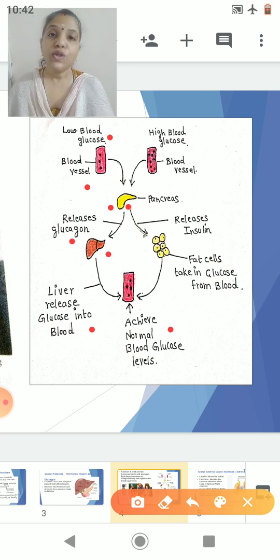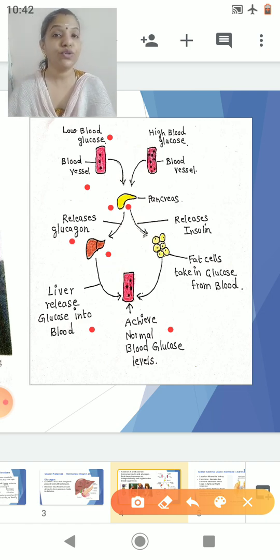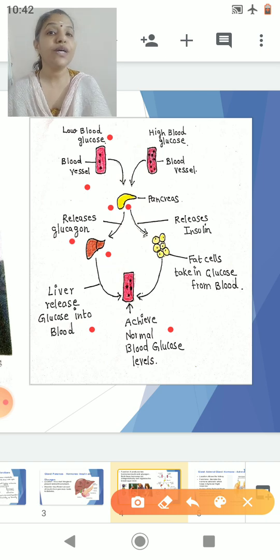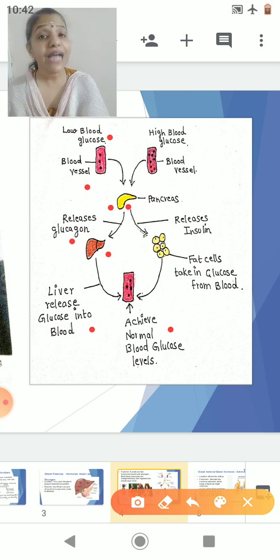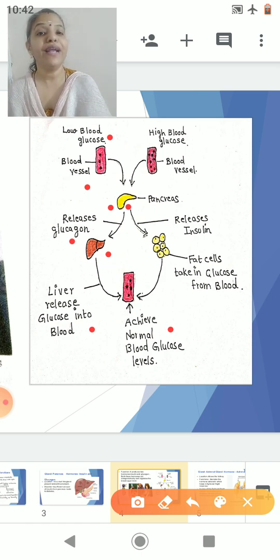Is it clear? In this session the blood glucose was low, and we had to increase the blood sugar level. To do that, we took the help of the hormone glucagon, which acted on its target organ, the liver, and compelled the liver to release glucose, because the liver is a place where glucose is stored in the form of glycogen. Finally we achieved a normal blood glucose level.